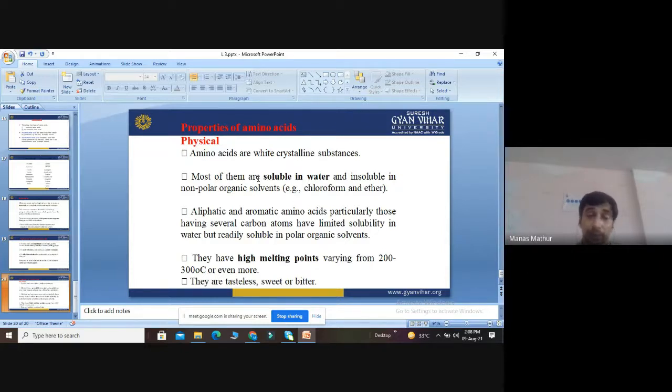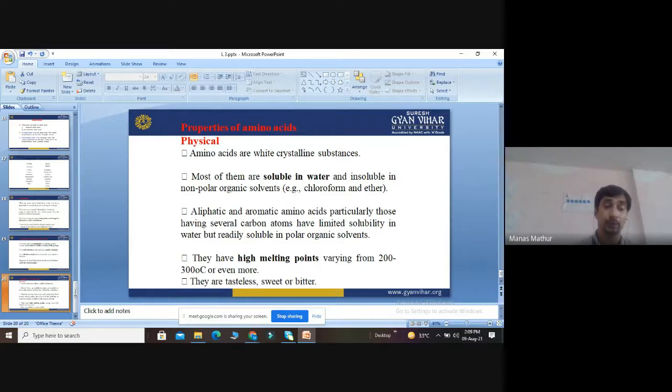Aliphatic and aromatic amino acids, having several carbon atoms, have limited solubility in water but easily dissolve in polar organic solvents. They have a high melting point and a high boiling point, around 200 to 300 degrees, which is very high. And taste, we have discussed: they are tasteless, sweet or bitter.